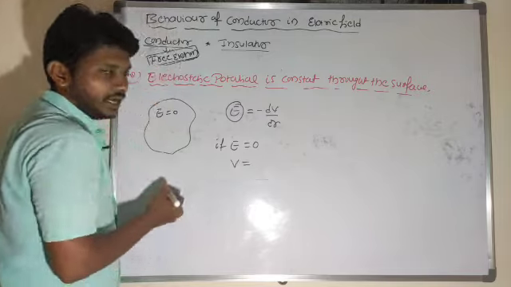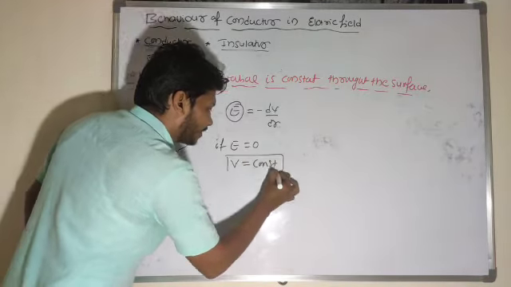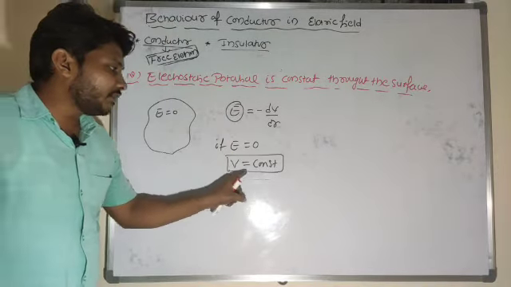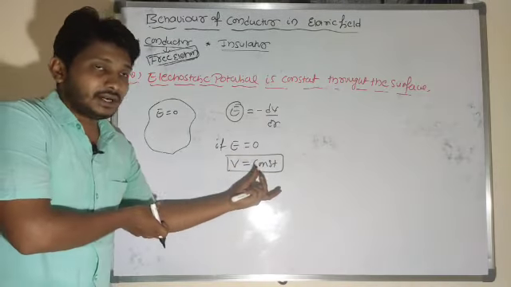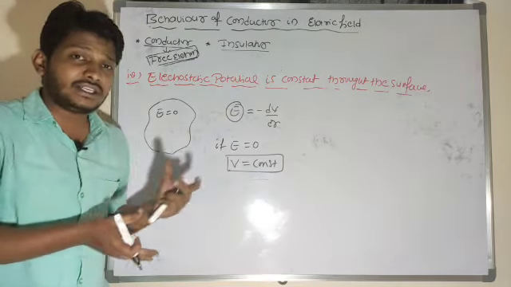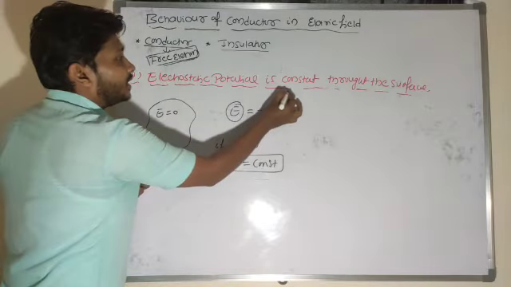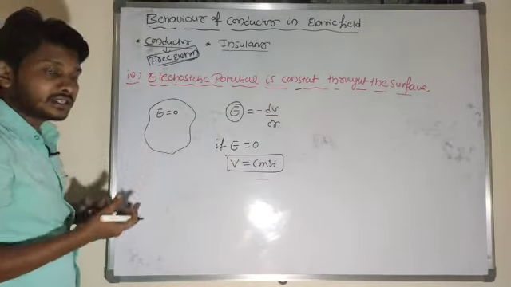So dV by dr is equal to 0 means V is equal to constant here. So what is the potential value here? Potential value is constant here. By mathematical expression we come to know that potential value throughout the conductor is constant. So theoretically, how will you understand the concept that electrostatic potential is constant throughout the surface here?